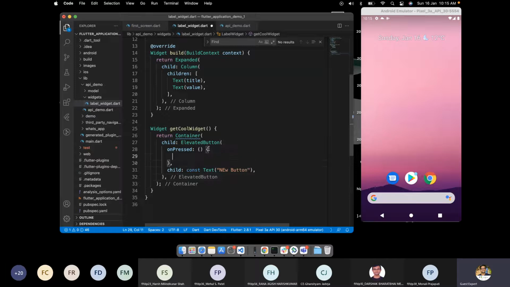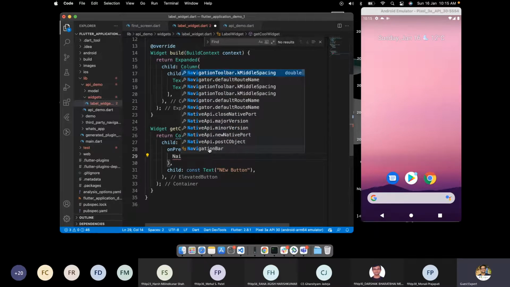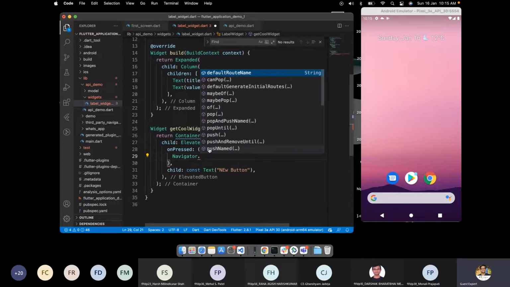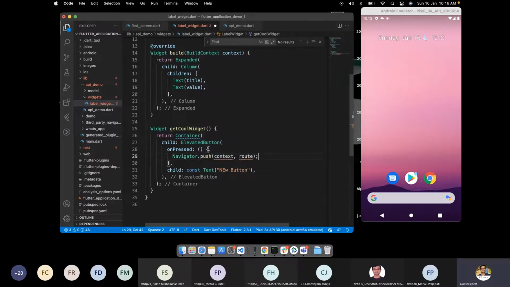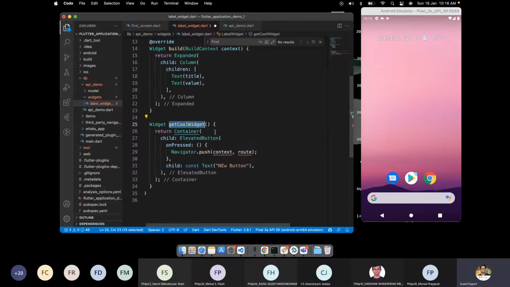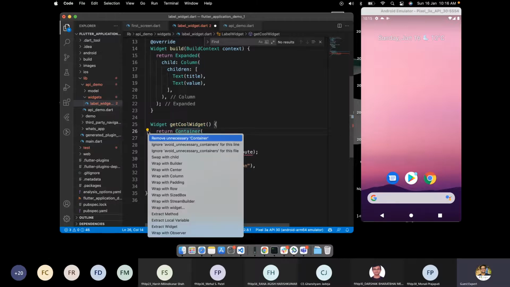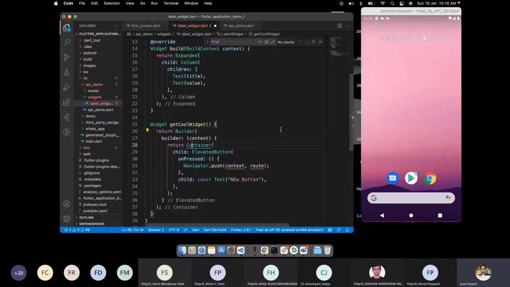Now if I want to do something here, for example Navigator, on click of this I want to go somewhere else. So Navigator.push, but now I need a context. How do I get the context? Because this is just a method, and from a method I can't get a particular context. So in that case, I can wrap it with the builder widget. As soon as I wrap it, I'll get the context. So this button, rather than being inserted as a method, will be inserted into the widget tree.